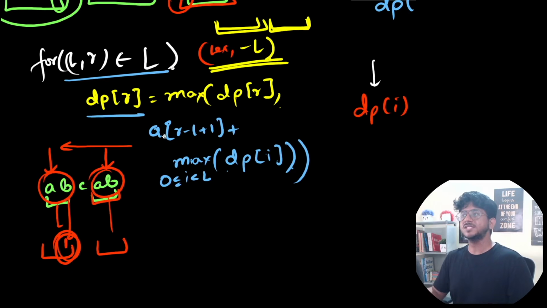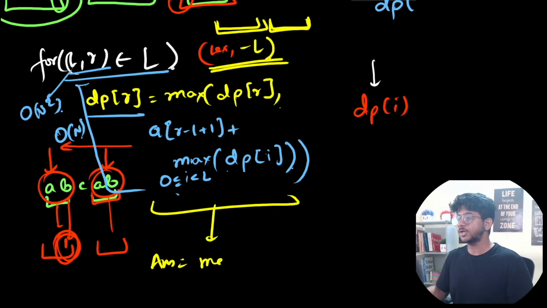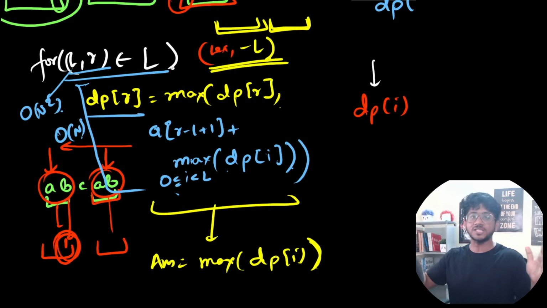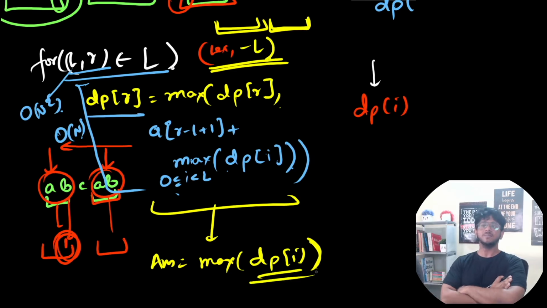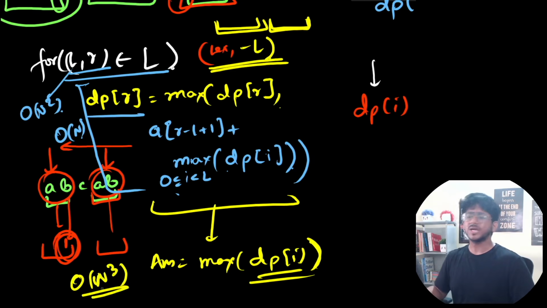Okay. Now, once this dp is done, you can see that this is actually updating just O of N for each element, and there are O of N square elements. So this is an O of N cube dp. And finally, the answer is going to be equal to max of dp of I, whatever best chain of substrings ends at index I, which we keep over here. So we take the max across all of them. So that's how you can solve this particular problem, and this is going to be an O of N cube solution.